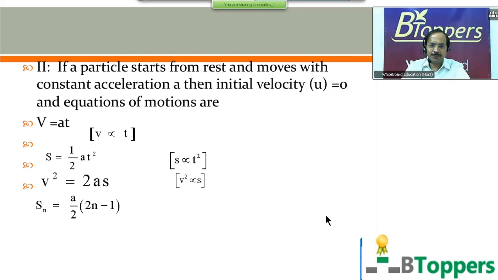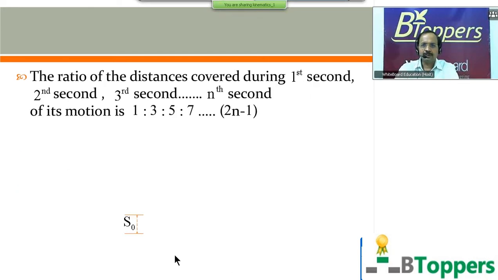To find displacement covered in the first second, you can put n equal to 1 in this equation. To find the displacement covered during the second second, you can put n equal to 2 here. To find displacement covered in the third second, you can substitute n equal to 3 here. So if the particle starts from rest and moves with constant acceleration, then the ratio of the distances covered during the first second, second, third second, nth second of its motion is 1:3:5:7:...:(2n minus 1).